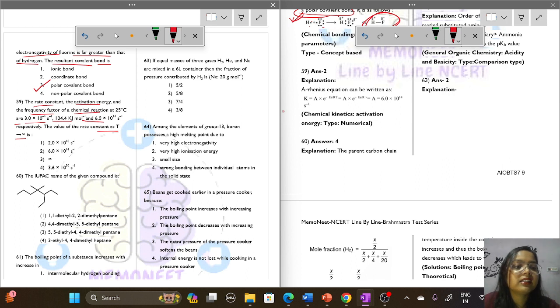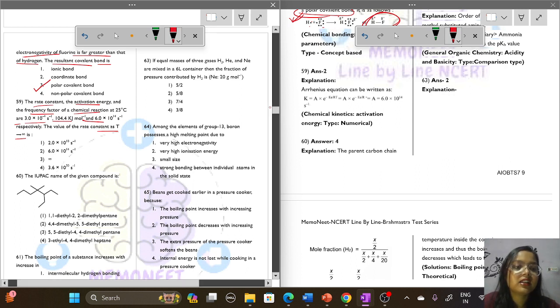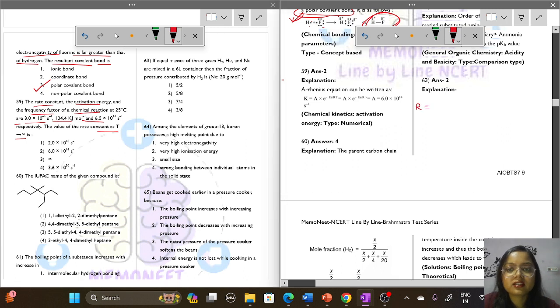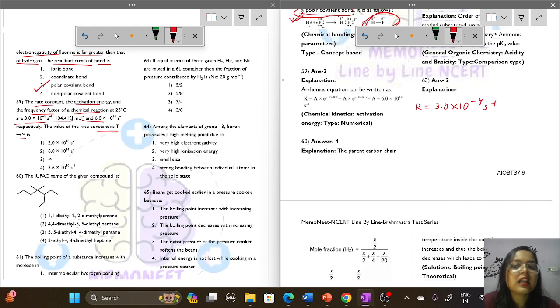Let's see. The rate constant is given as 3.0 × 10^-4 s^-1. Activation energy Ea is also given as 104.4 kJ/mol. And the frequency factor is also given as 6.0 × 10^14 s^-1. What is the value of the rate constant as T tends to infinity?